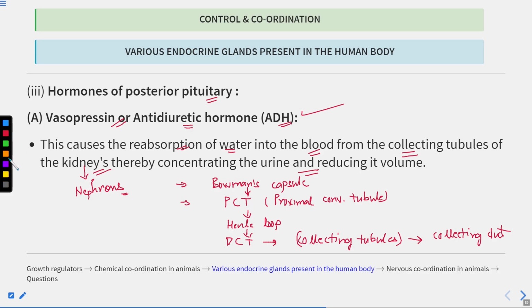So I'll draw a rough diagram of the nephron. So this is the Bowman's capsule, which is a C-shaped structure. Inside the Bowman's capsule, you have this mesh of capillaries known as the glomerulus.